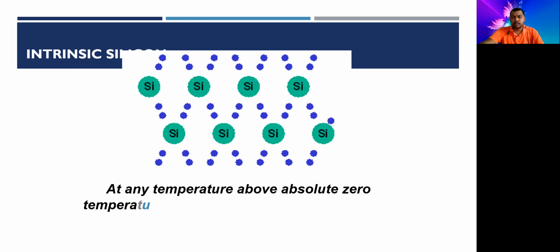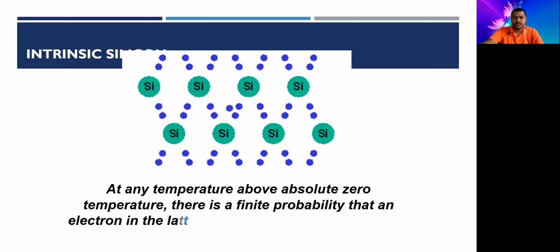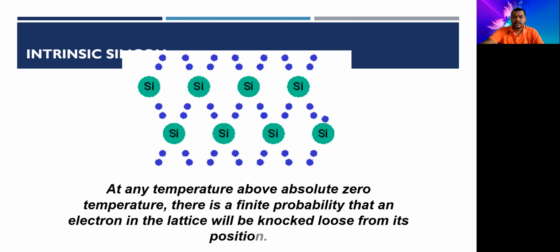At any temperature above absolute zero, there is a finite probability that an electron in the lattice will be knocked loose from its position. Due to thermal vibrations, some electrons may gain energy and break the covalent bond and participate in conduction.